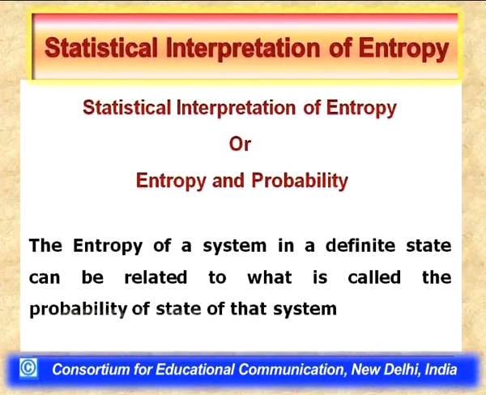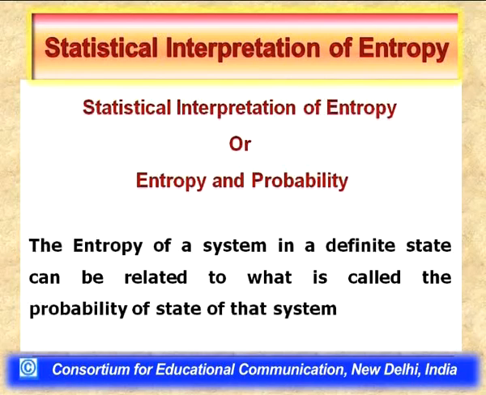Let us have a brief introduction about this, and we will cover it in full in our next lecture. So, let us have a brief idea of what we are going to deal with. The statistical interpretation of entropy is that the entropy of a system in a definite state can be related to what is called the probability of that state of the system.